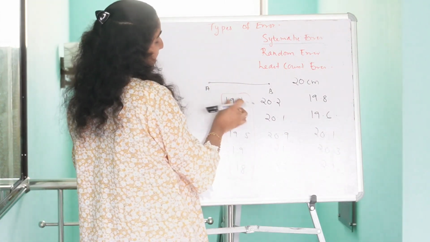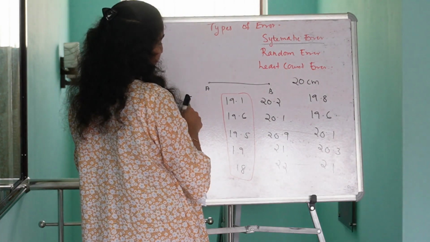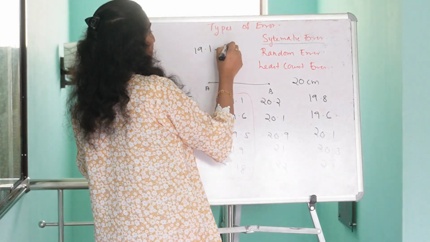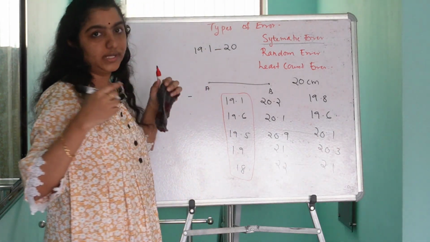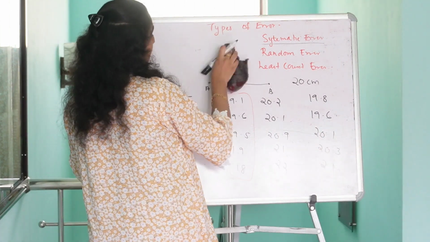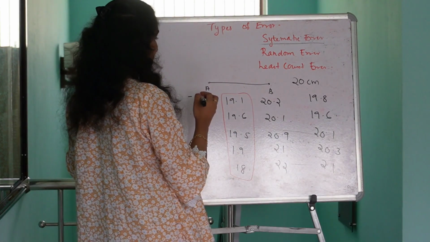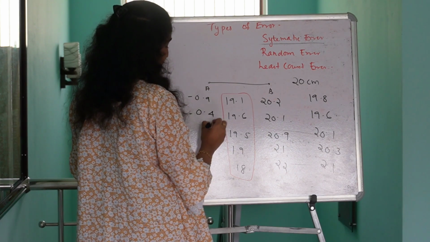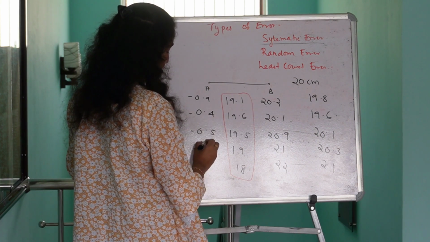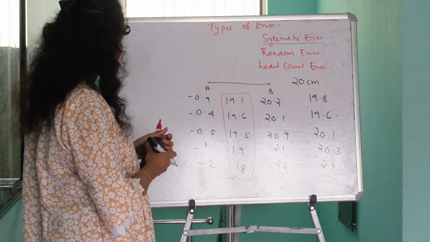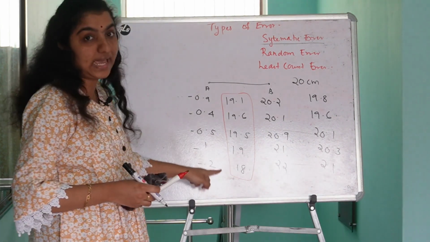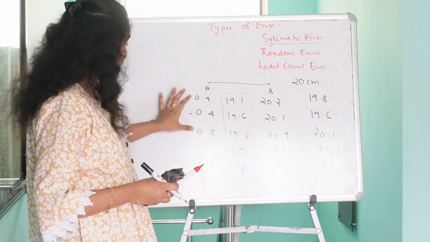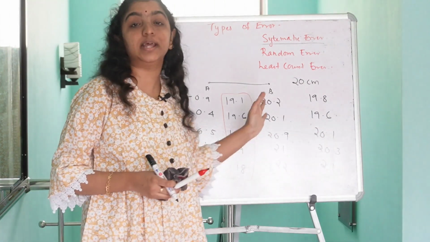What is the error in the first measurement? How do we find the error of a measurement? Measured value minus actual length, isn't it? So the error in the first measurement 19.1 is minus 0.9. Second one is minus 0.4, minus 0.5, minus 1, minus 2. Here we can see all the errors occurred are in negative direction, isn't it?